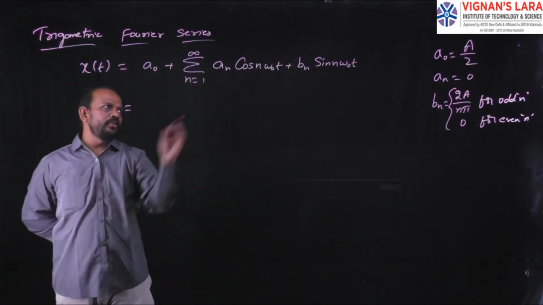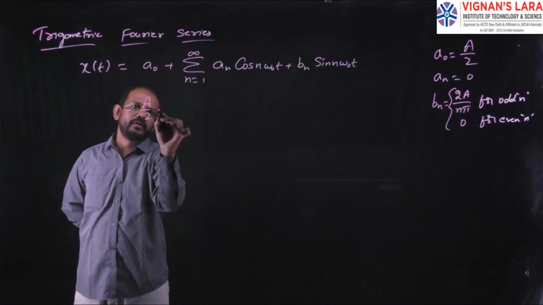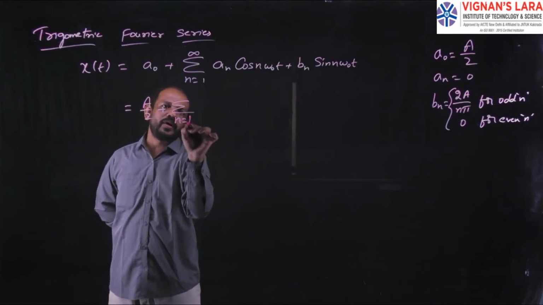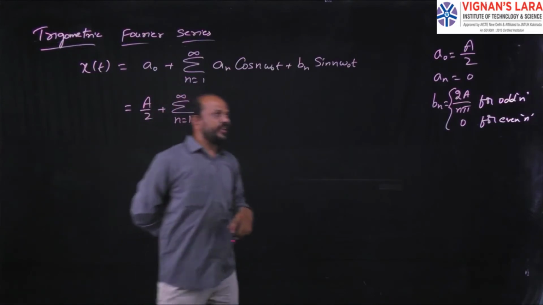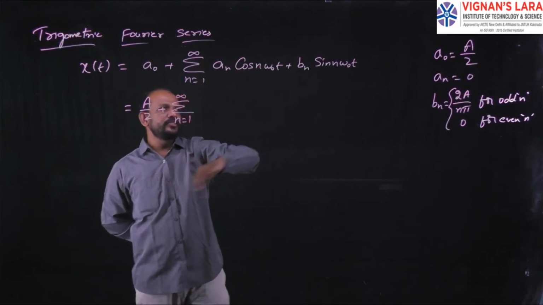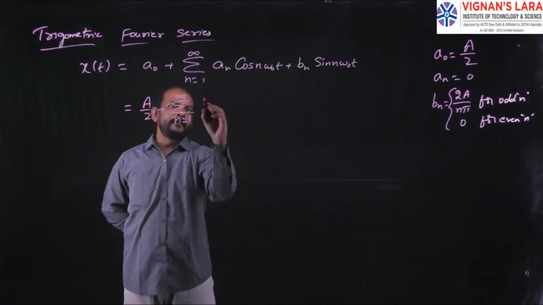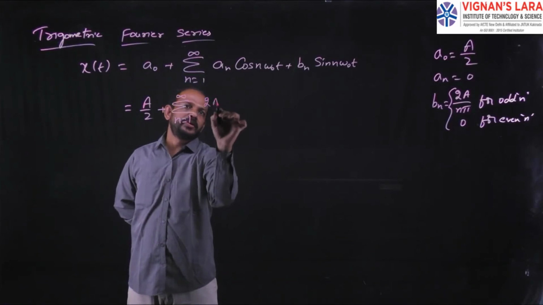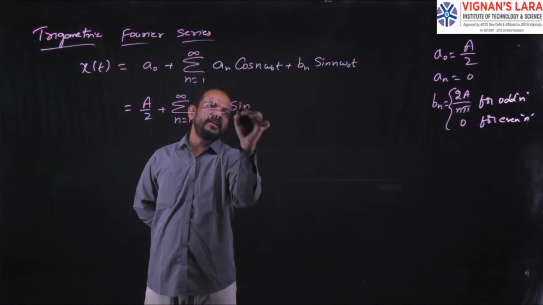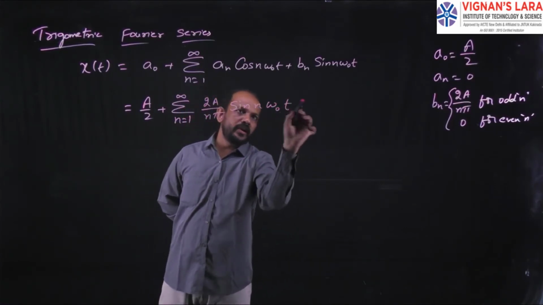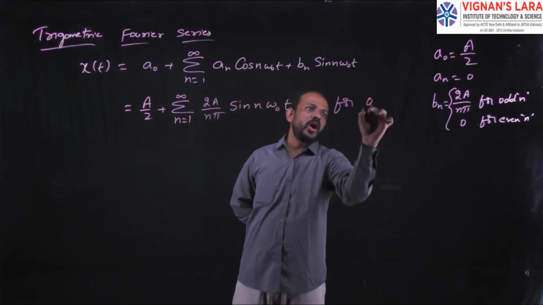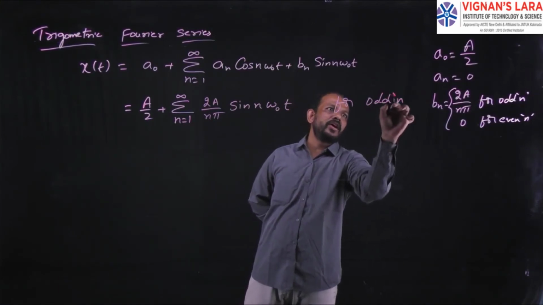So x of t will be equal to first a naught, that is capital A by 2, plus summation n equal to 1 to infinity. What is the value of an? 0, and 0 into anything is 0, so there is no need to write this term. Directly I will go for bn. The value of bn is 2a by n pi sine n omega naught t, and this value is only for odd n.